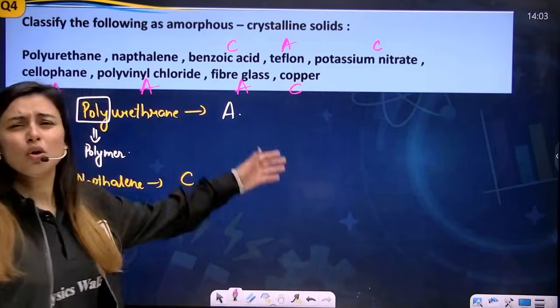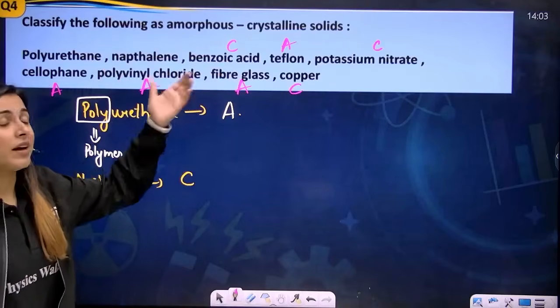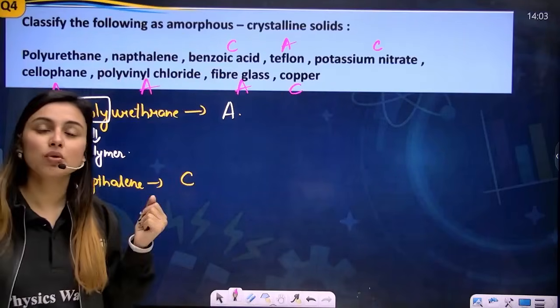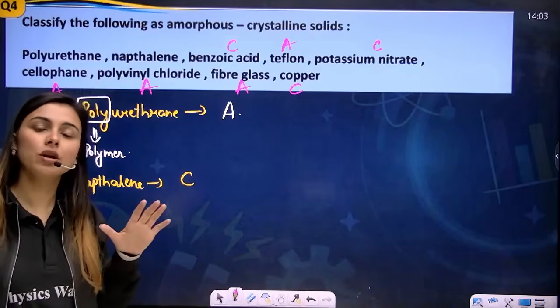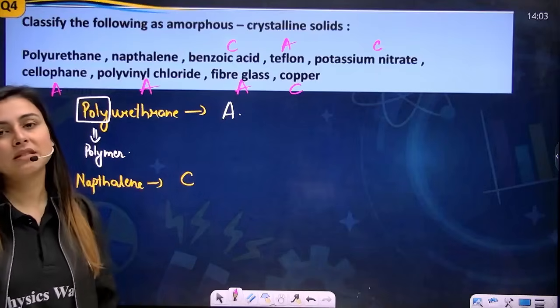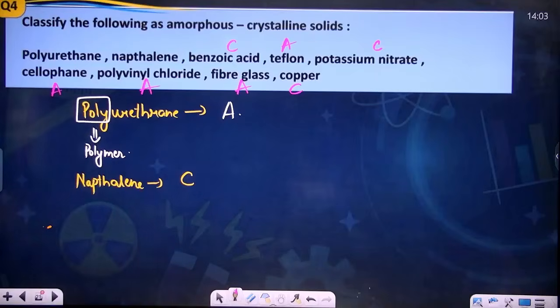So this is how you can classify whether it is an amorphous solid or a crystalline solid in just a few seconds. I hope you're clear. This is the trick to find out. If you see the poly word, that means it is a polymer. If you see glass at the end, it is a glass and an amorphous solid. Write it down and then we'll move forward.